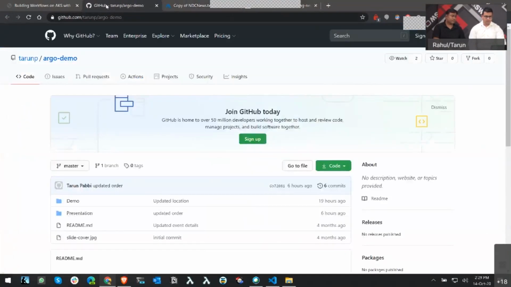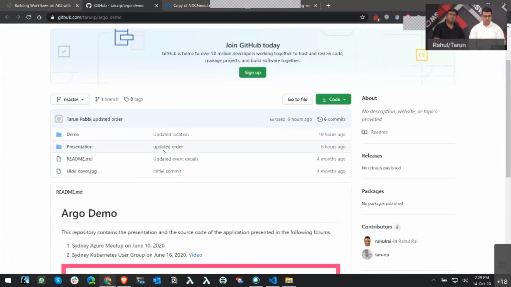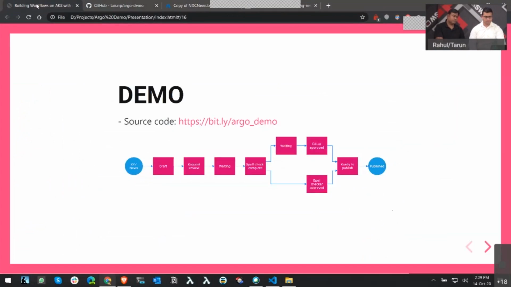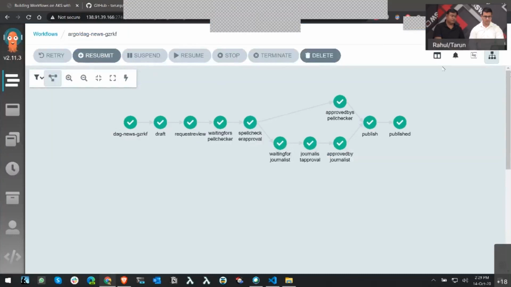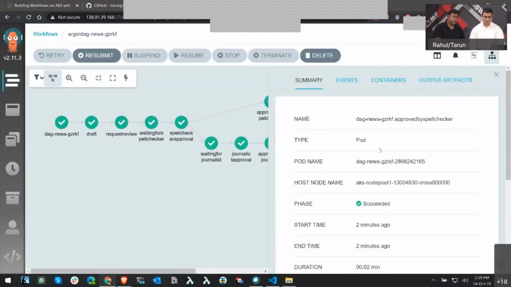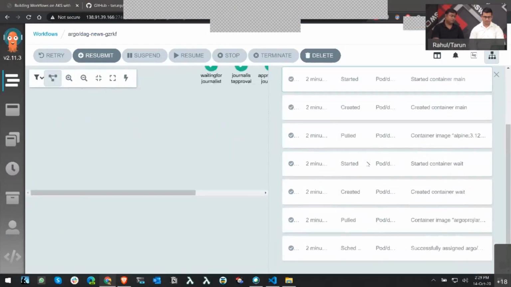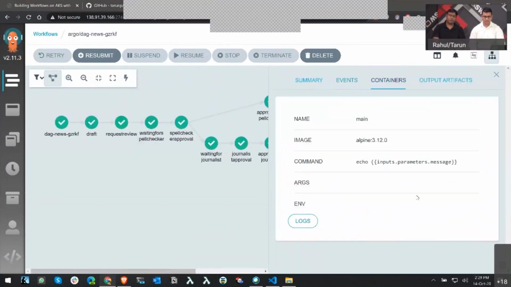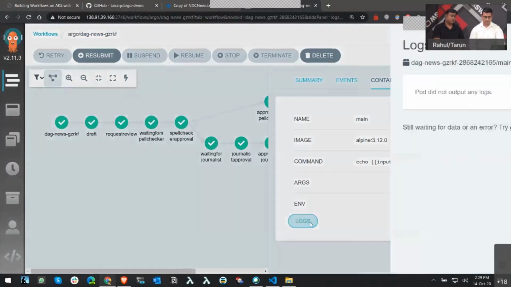And that concludes our demo. So as I was talking about the repository, this is the repo where you can find this demo and also the presentation if you want to present it yourself. And if you go to Argo UI, you can see logs of different steps. If you click on any of the steps, you will be able to see what is happening in that step, how it is progressing. And if you click on container, you will see the logs for that particular container or whatever you want to output.